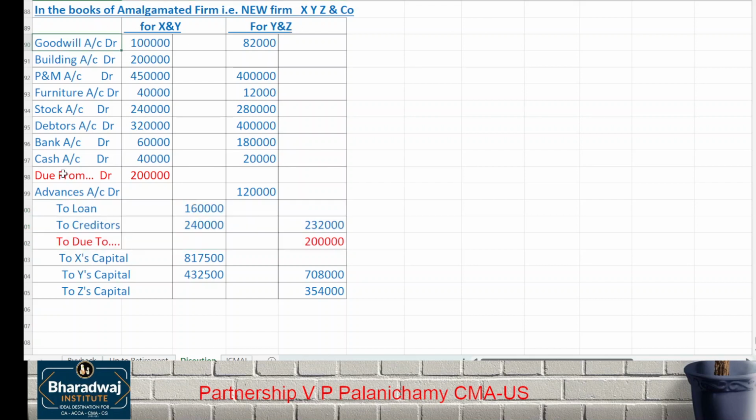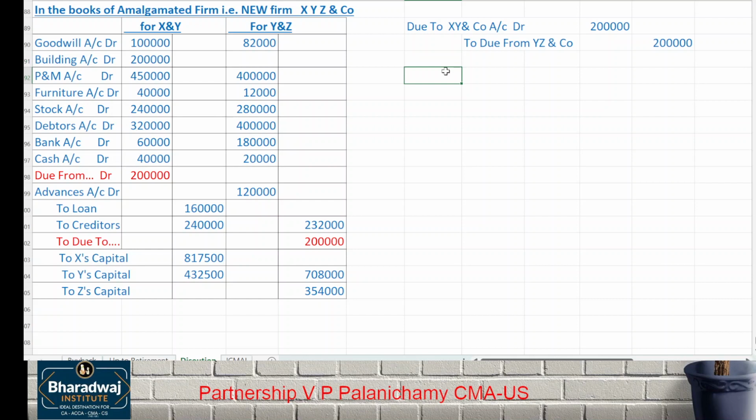Let us write off. Which one would you write off? This mutual owings you would write off. How to write off? Simple. Debit the liability due to which firm? X, Y and Co account debit 2 lakhs, to due from Y, Z and Co. Cancel the mutual due, it will not come in the balance sheet.